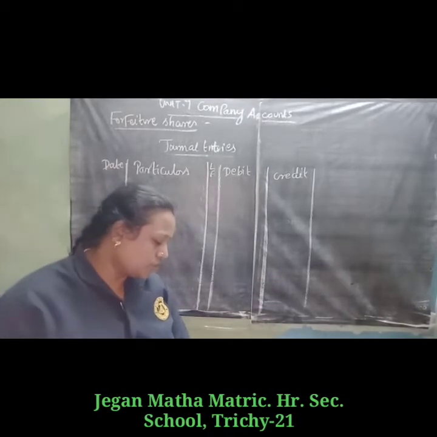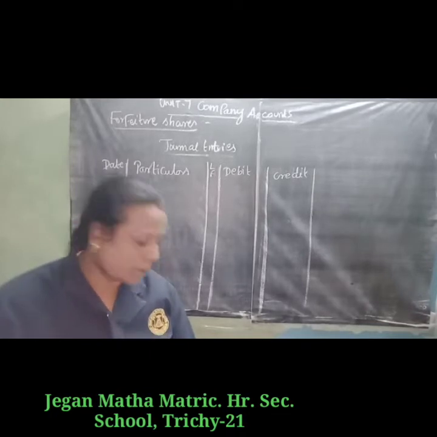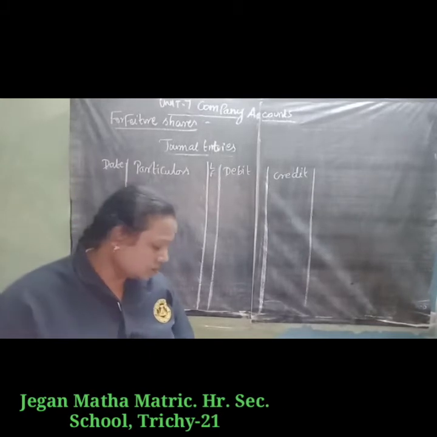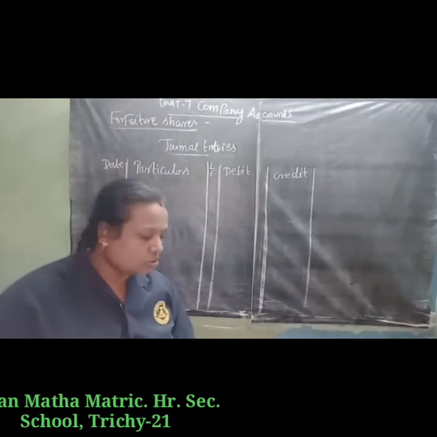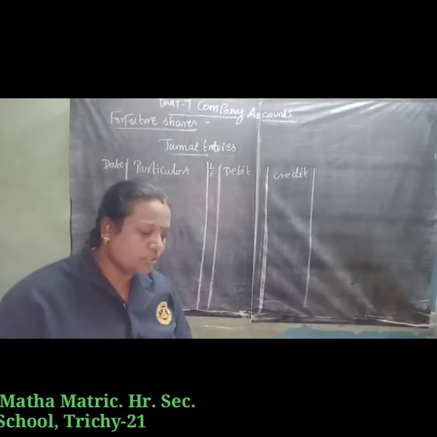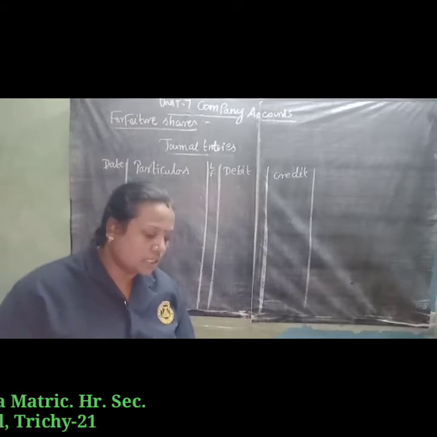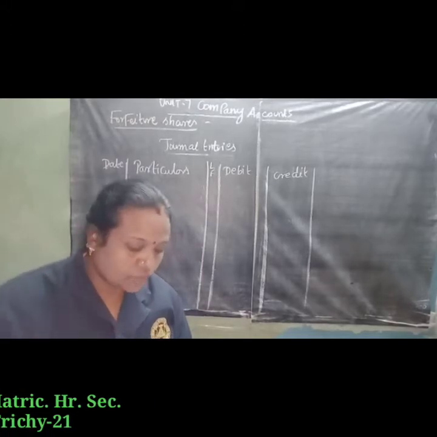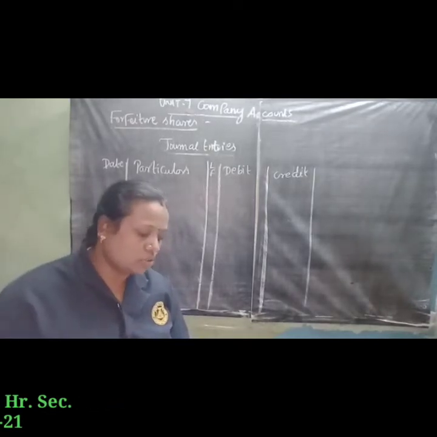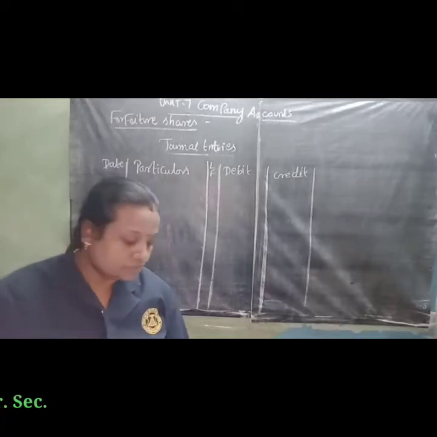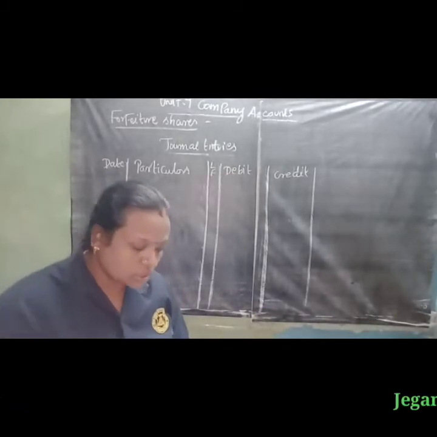On forfeiture, the share allotment is cancelled, and to that extent share capital is reduced. The person ceases to be a shareholder of the company after the shares are forfeited. On forfeiture, the amount so far paid by the shareholder is forfeited, which is a gain to the company and is credited to the forfeited shares account. The forfeited shares account is shown under share capital as a separate head in the notes to accounts to the balance sheet. The following journal entries are to be passed in the books of the company.